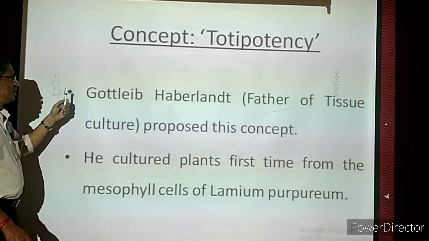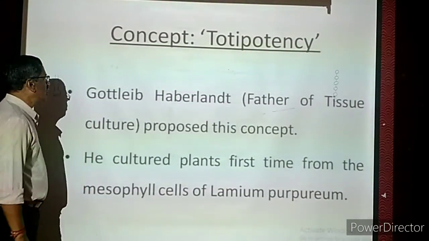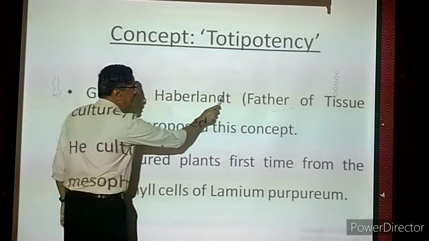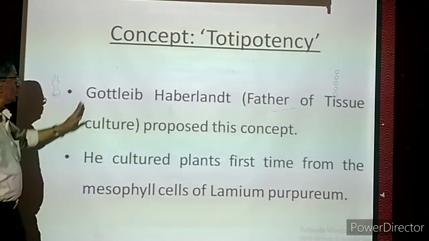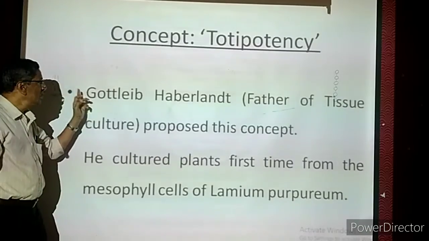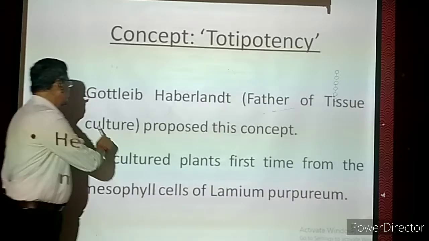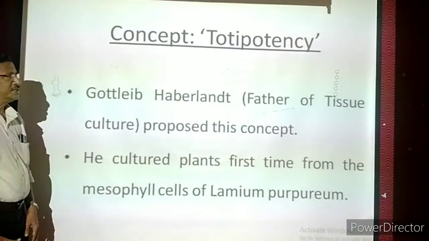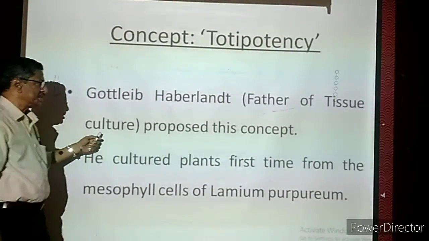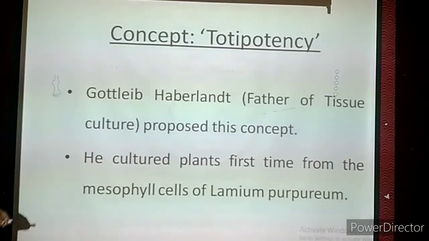Before coming to the meaning, who first established this technology? We have to see. One scientist called Gottlieb Haberlandt, spelled L-A-N-D-T, but we pronounce it as Haberland. He is considered the father of tissue culture technology. He was the first person who developed this technology, so we call him the father of tissue culture. He first proposed this concept of totipotency.